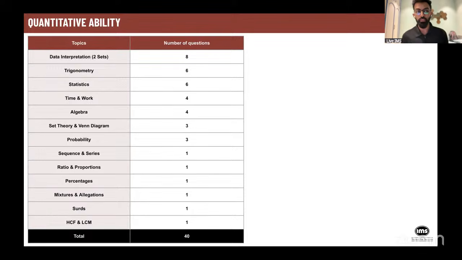So remember this part. Now, after trigonometry, the next important topic was statistics. In statistics, they were testing you on mean, median, mode, mean deviation. Here also, there was a question where the data set was given. Based on that, you had to calculate mean and median. And then we were asking you whether mean and median were equal, if mean was more than the median, or if median was more than the mean. So something like this. So you can expect data comparison questions a lot in your NPAT paper.